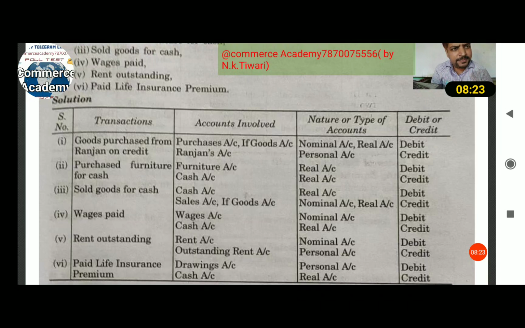Okay, in the next video we will solve other illustrations and examples for you, and I hope your mind is clear about the rules of debit and credit. In the next two or three videos I will prepare you to sort out problems, and the other videos will help you sort out problems in your books. You can purchase the book by T.S. Grewal, and also use the NCERT book for accounts.